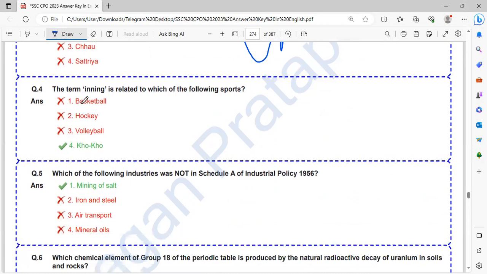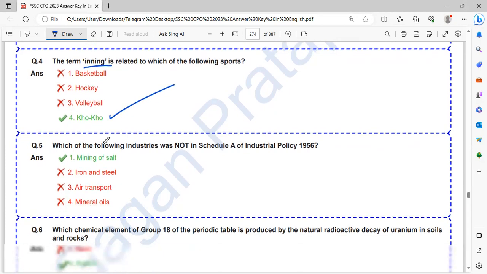Okay. The term inning is related to which of the following sports? The term inning is related to Kho-Kho and cricket also.